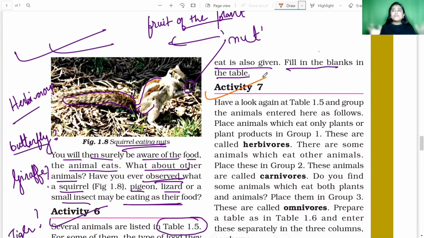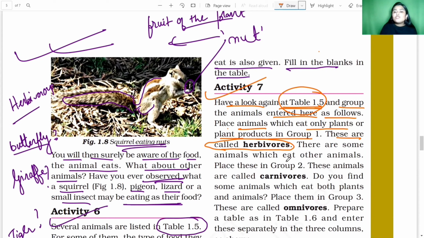Okay, so now we come to a new activity, that is activity 7, and here it is written, have a look again at table 1.5 and group the animals that have entered here as follows. Place animals which eat only plants or plant products in group 1, and these are known as herbivorous animals. I already told you the animals which feed on plants are known as herbivorous animals.